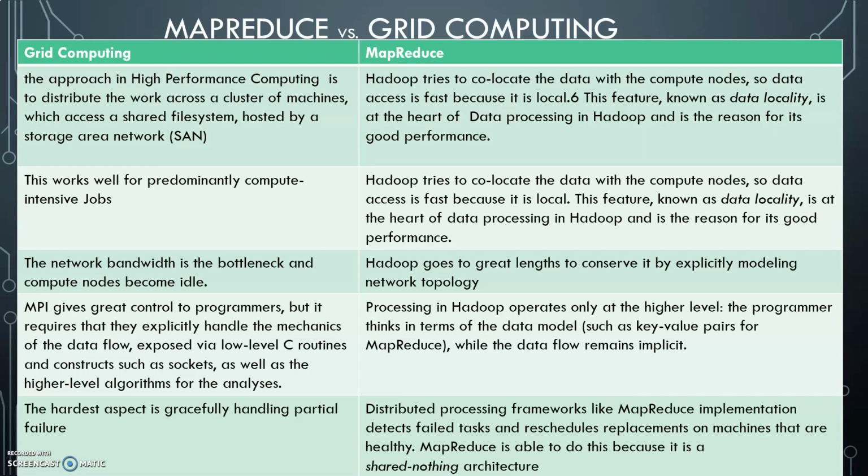This usually works with good performance for not compute intensive jobs. And the network bandwidth is the bottleneck of grid computing, whereas Hadoop goes to great lengths to conserve it by explicitly modeling network topology, because here we just make the function go to the data, which is very small in comparison to the data, and in grid computing we take the data to the function, which makes the network bandwidth the bottleneck of grid computing.